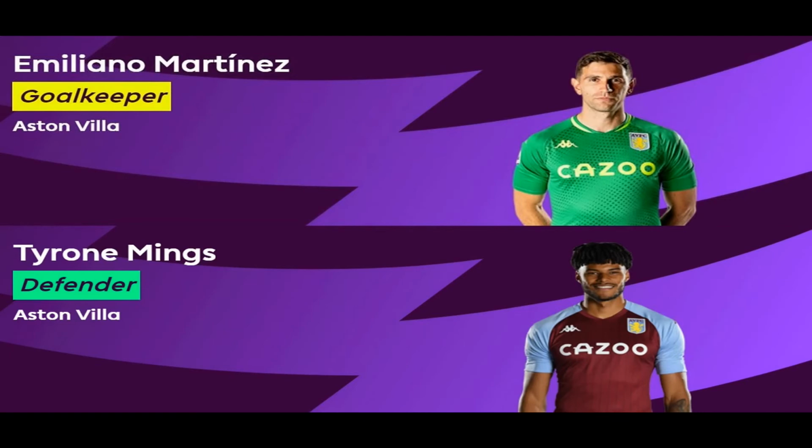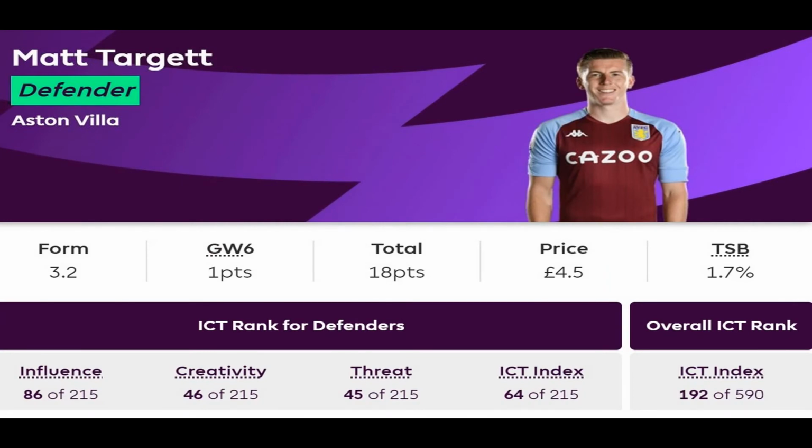In my case, I do not have an Aston Villa defensive player and want one, but I cannot bring Martinez or Mings because either I already have a goalkeeper and do not want to change him, or I do not have sufficient budget to afford him. Then, at least to get the clean sheet points, I need to get a Villa defender like Targett to cover those players. I have given this example in my Game Week 6 transfer video and it is called a pill pick.